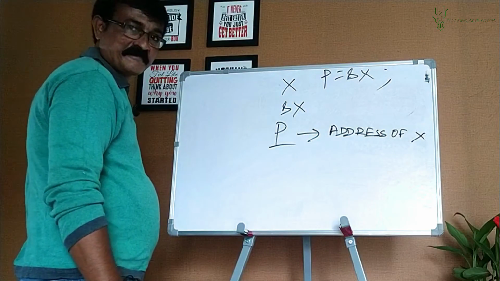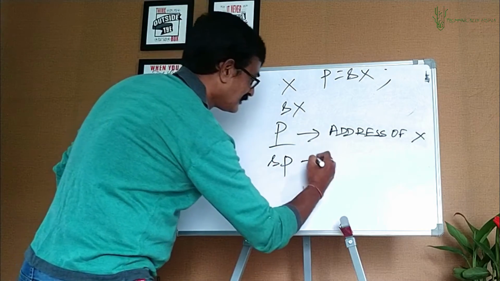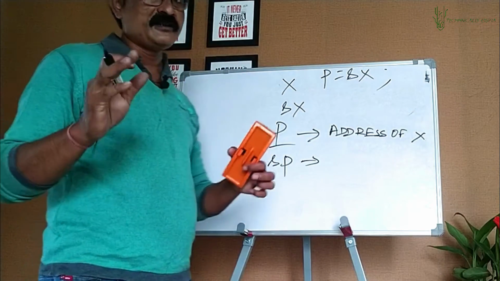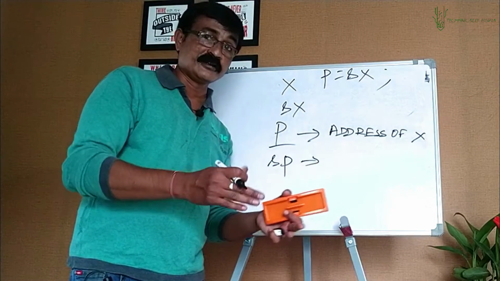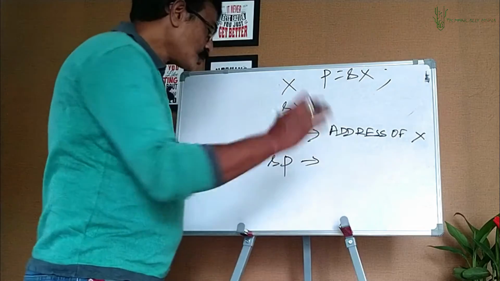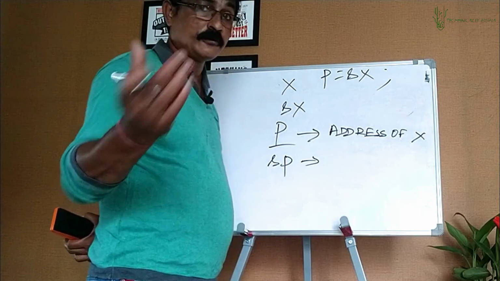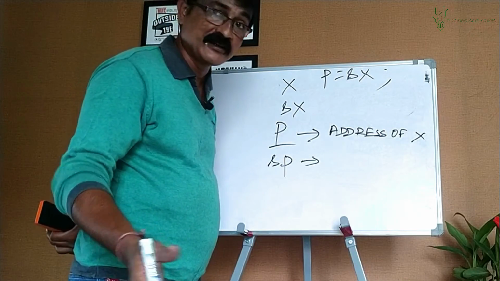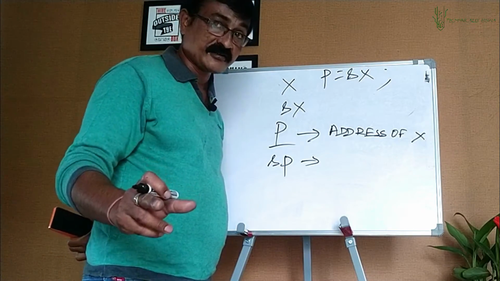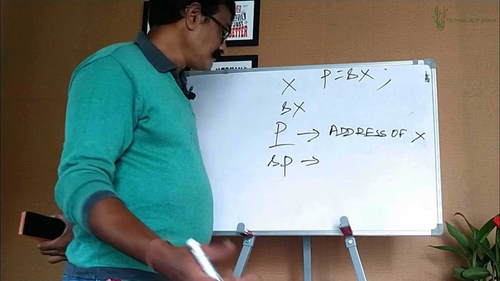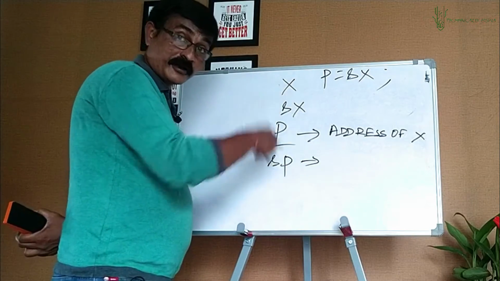Got this? And what happens if I say ampersand p? Remember, all the time remember, p is a variable, because in our definition itself, in the beginning, we said a pointer is a variable. So obviously, p is a variable, it has its own address. It takes 4 bytes, 2 bytes, depending on the compiler, but it has its own address. Remember that. Got this? So, very simple. When I say ampersand p, it will give me the address of p, the pointer.